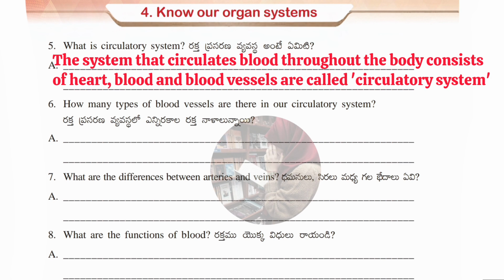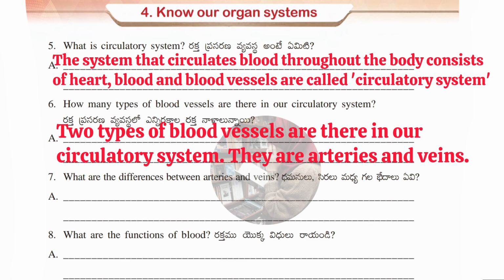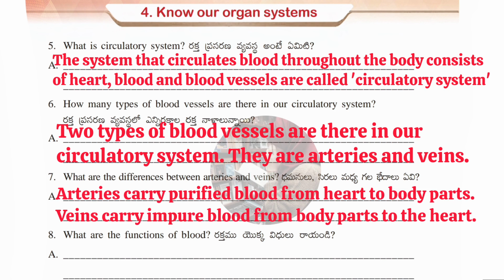Sixth question, how many types of blood vessels are there in our circulatory system? Answer, two types of blood vessels are there in our circulatory system. They are arteries and veins. Seventh question, what are the difference between arteries and veins? Answer, arteries carries purified blood from heart to our body parts. Veins carries impure blood from the body parts to the heart.